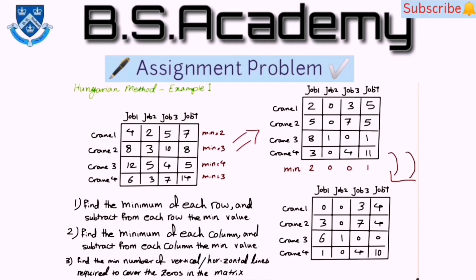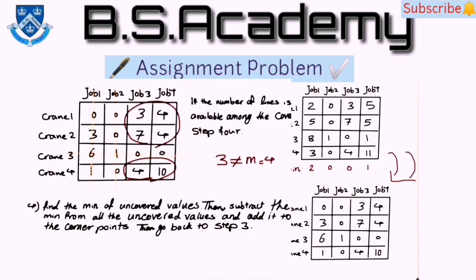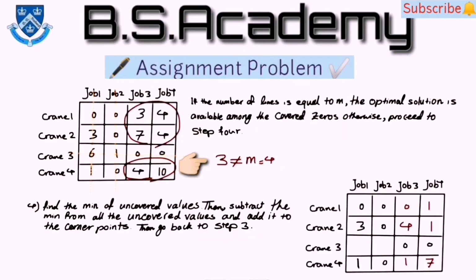Then after, the column minimization process, in which you deduct the minimum of each column from all the elements of that column. And then in the third step, you have to check that the number of zeros is equal to the number of rows or columns.